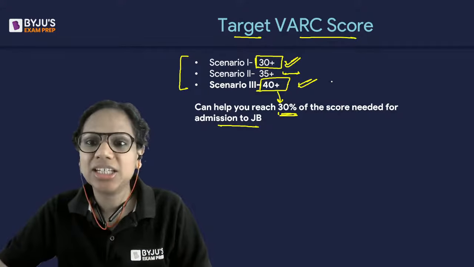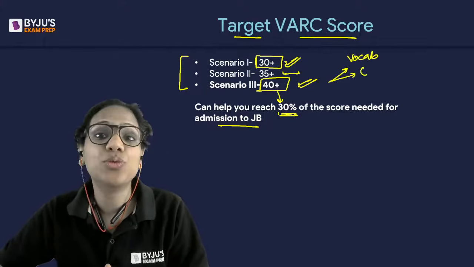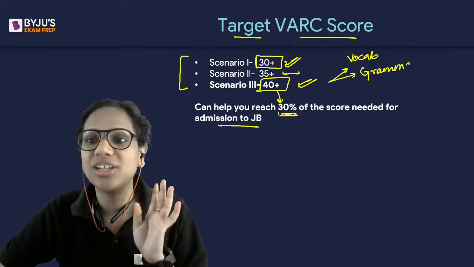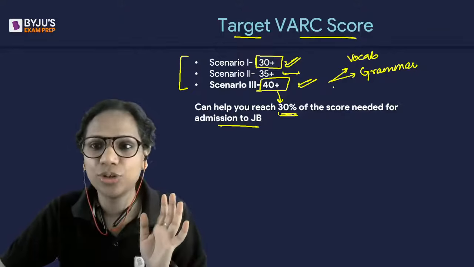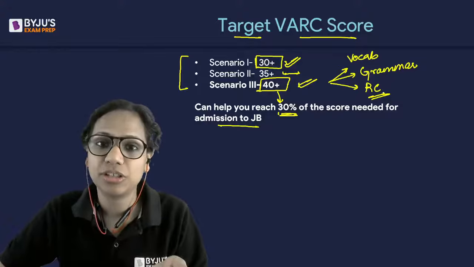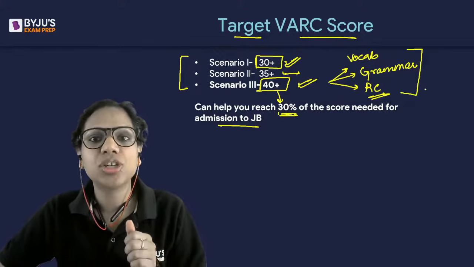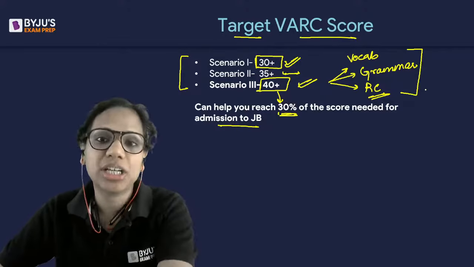And as I said, your time-saving questions, vocabulary, in case you've worked and practiced on grammar questions, will be scoring for you. Even the RC questions in MAHCET are not very difficult, so you can actually maximize your score. Now, some of you must be thinking, oh, but I don't have that kind of time.